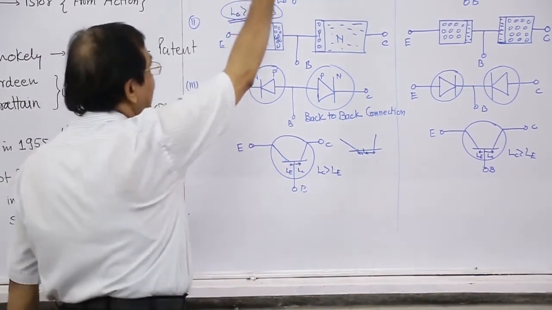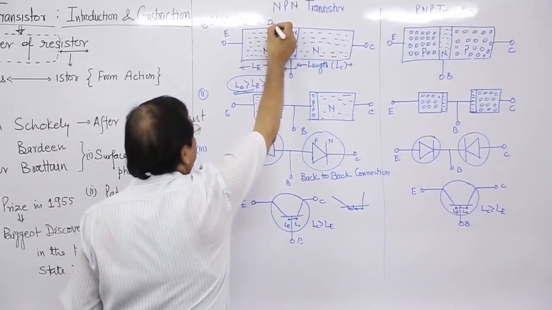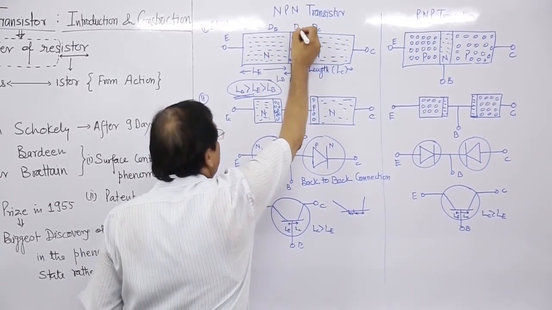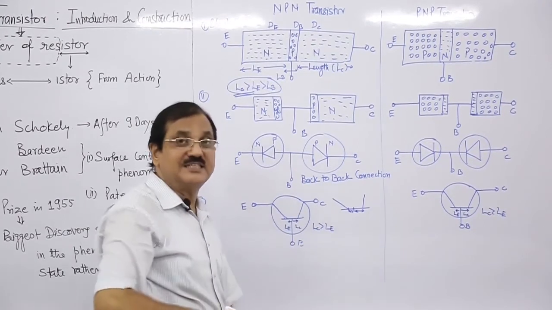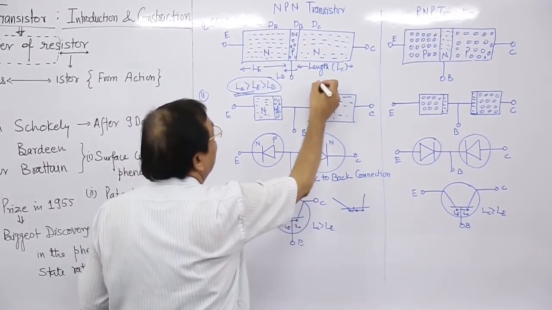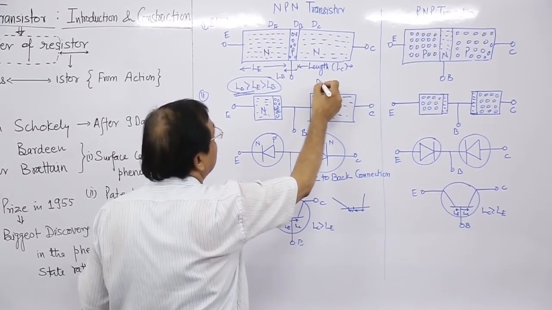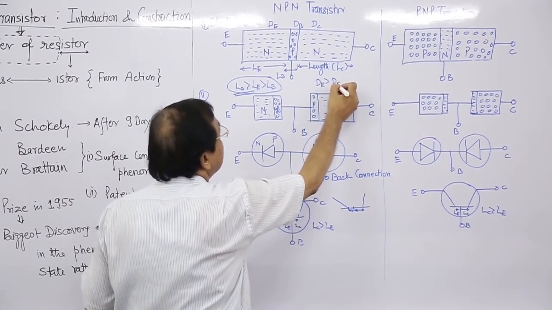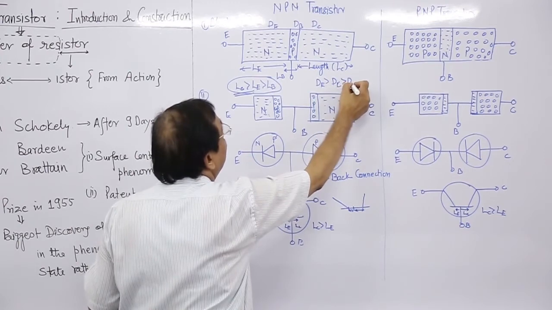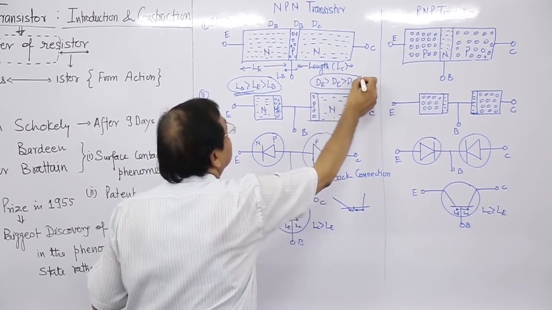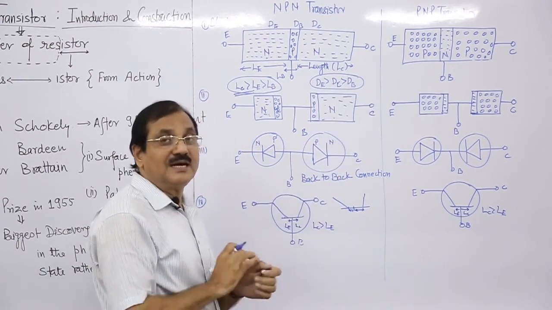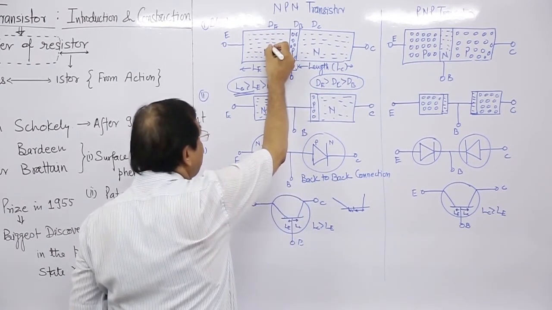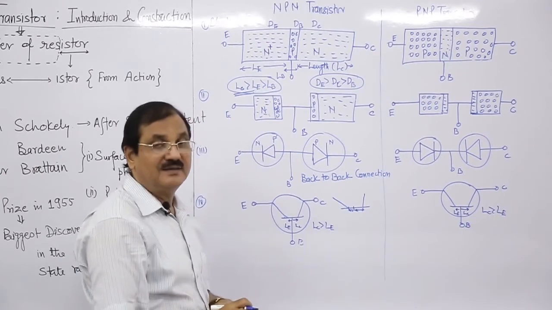So if we have D of E, D of C and D of B as doping concentrations, then D of E is greater than D of C is greater than D of B. The highest doping in the emitter can also be represented as N plus.